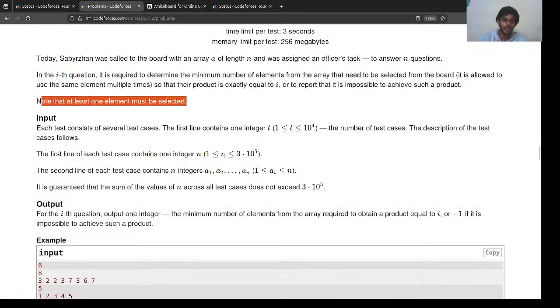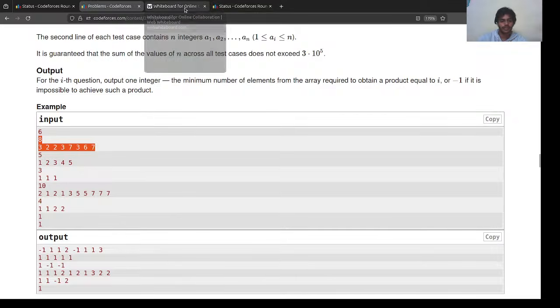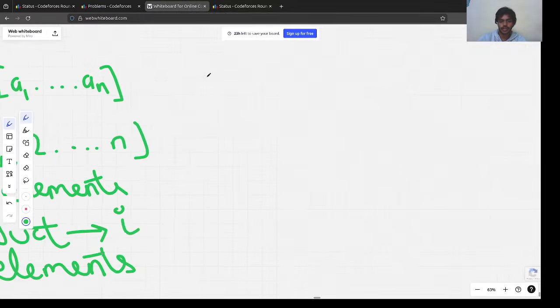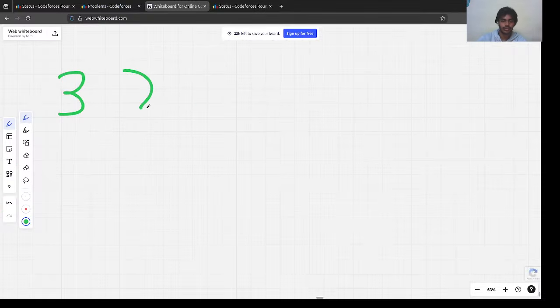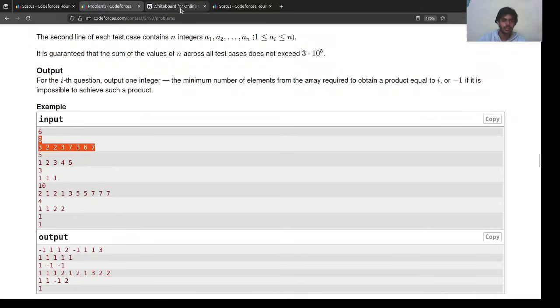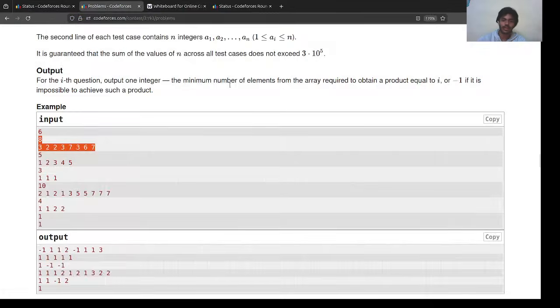Let's also use some example here. Let's choose this: 3, 2, 2, 3, then 7, 3, 6, 9, 7. Also, let's see the constraints of the problem.